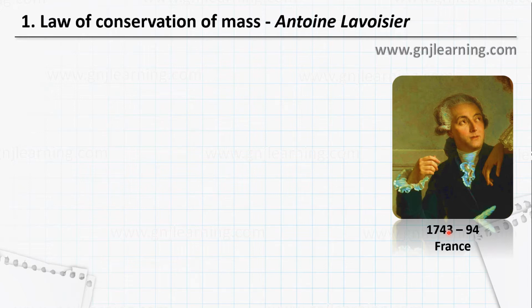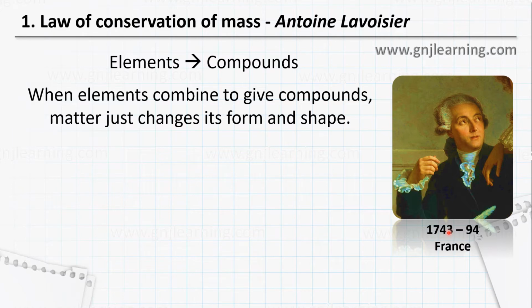What he observed was that when elements combine to form compounds, they are just changing their form and shape, only that. Nothing is lost. Whatever you have as the reactants, you will get as the compounds. With all the latest knowledge we have, we feel it is very simple, but during his time it was not that simple. So he did some experiments and proposed that during a chemical combination, whatever you give as reactants, as mass, you will get the entire mass as products.